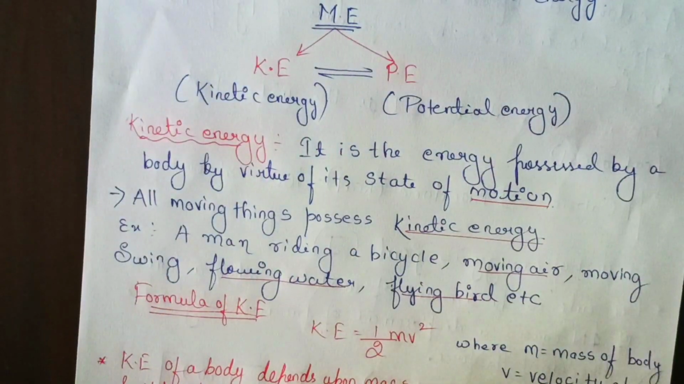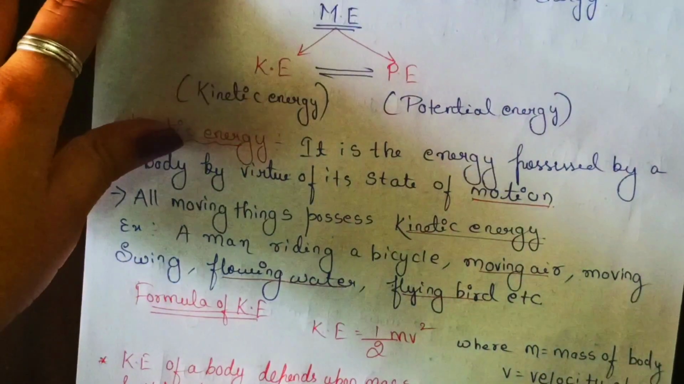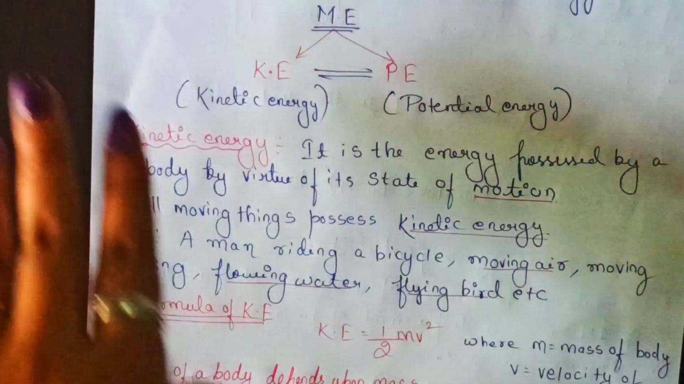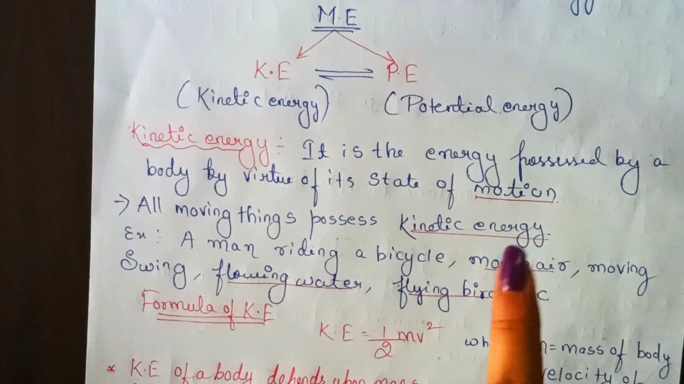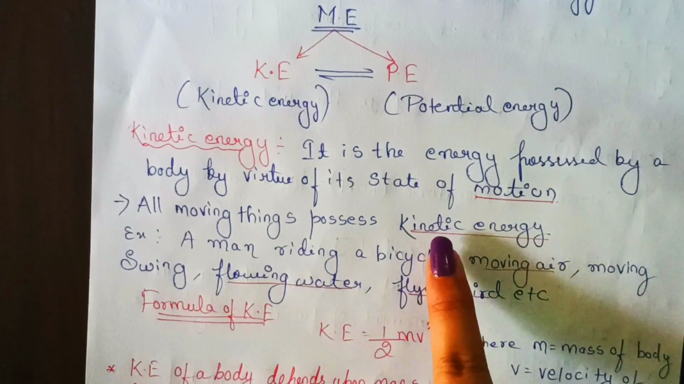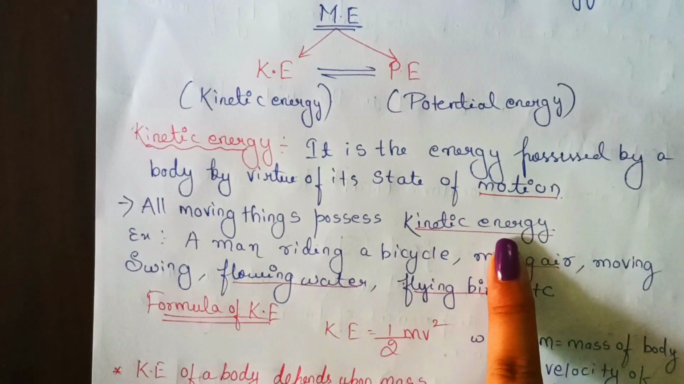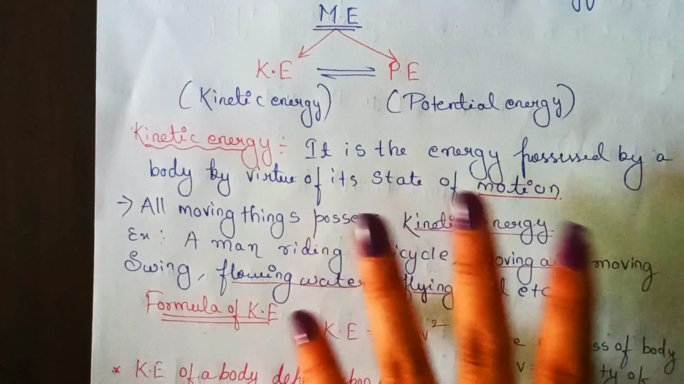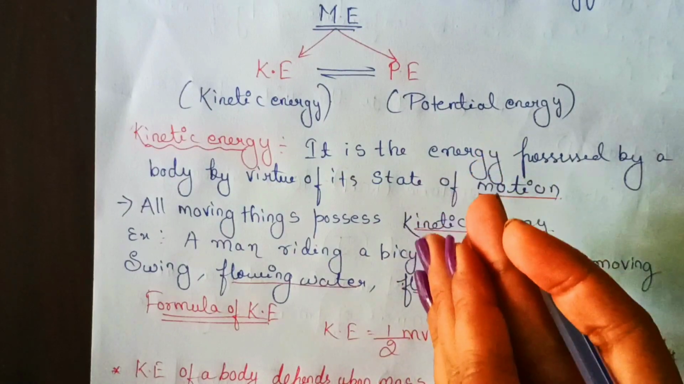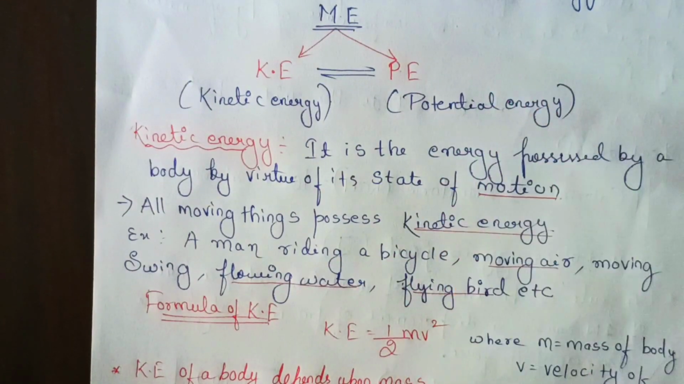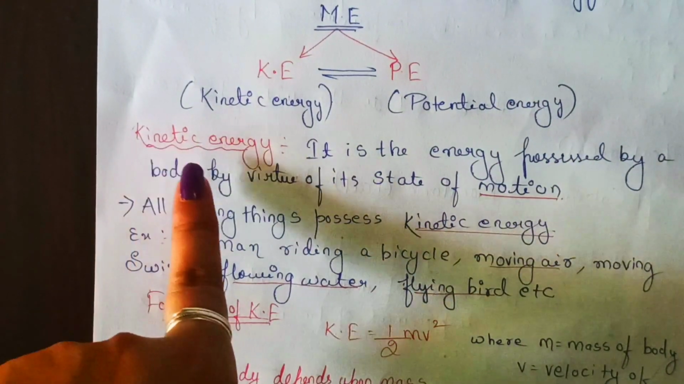Okay. So kinetic energy. It is a form of mechanical energy, but it is the energy which is present in every moving object. If anything is moving, then that body, that object will definitely have which energy? Kinetic energy. Just remember this. Very simple. If any object is in motion, then the energy present in that body is called kinetic energy.